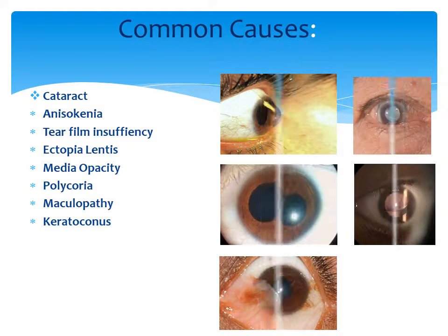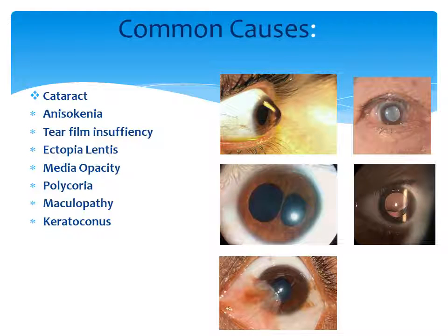Because one thing we have to remember, that when there is monocular diplopia taking place, there is nothing neurological in this. There is no neurological pathology involved in monocular diplopia. It is all to do with an ocular disorder, any kind of ocular pathology, which has to be further investigated. And another thing we have to remember, that in case of ocular pathology, either of these three phenomena will take place that will lead to monocular diplopia.